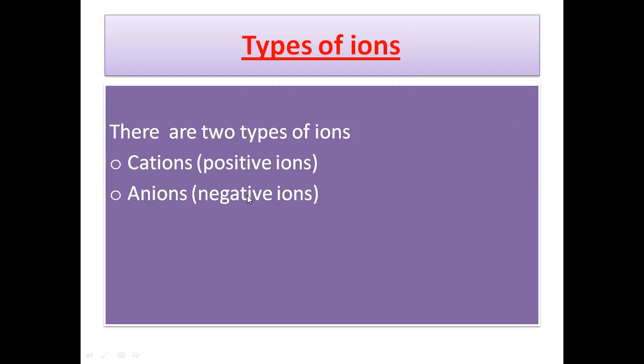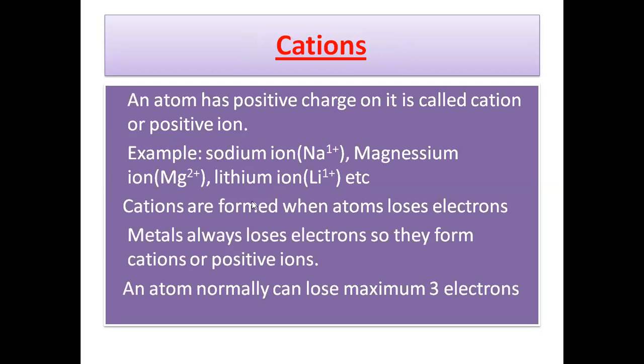There are two types of ions. One is called cation or the positive ions, and second is anion or the negative ions. Let's see what a cation is. If an atom has a positive charge on it, it is called a cation or the positive ion. For example, sodium ion Na 1 plus, magnesium ion 2 plus, lithium ion 1 plus. If you noticed, all the metal atoms form positive ions.